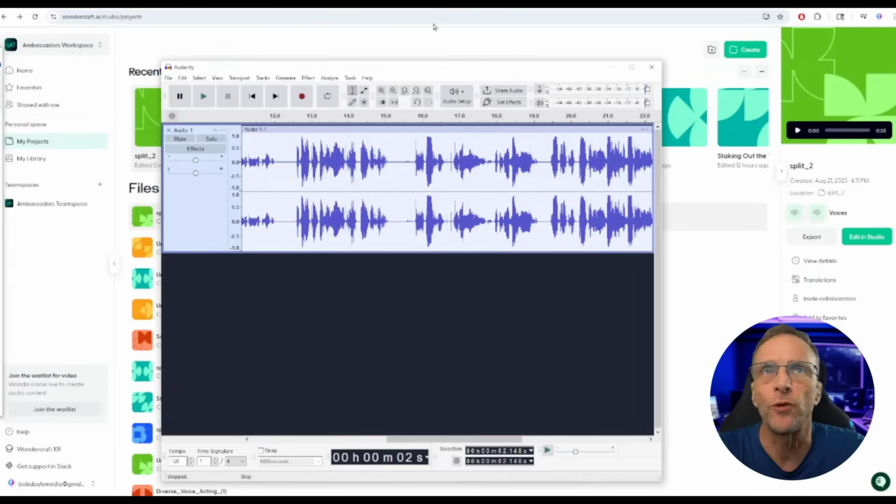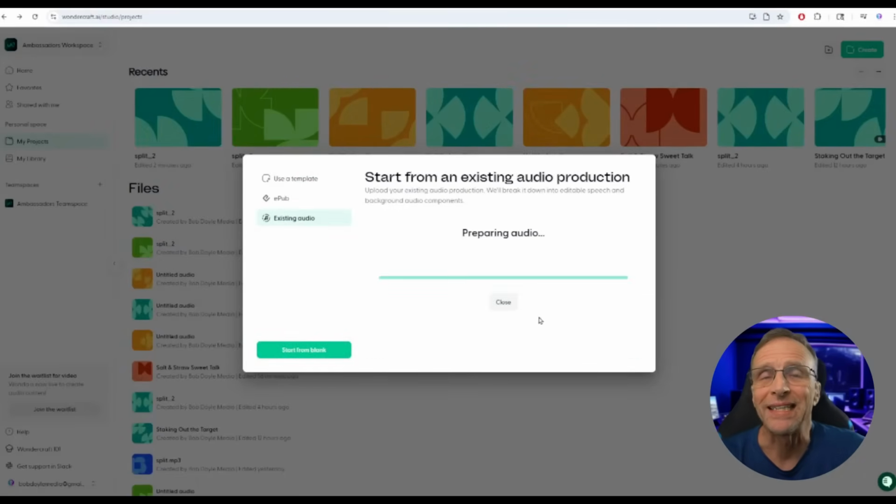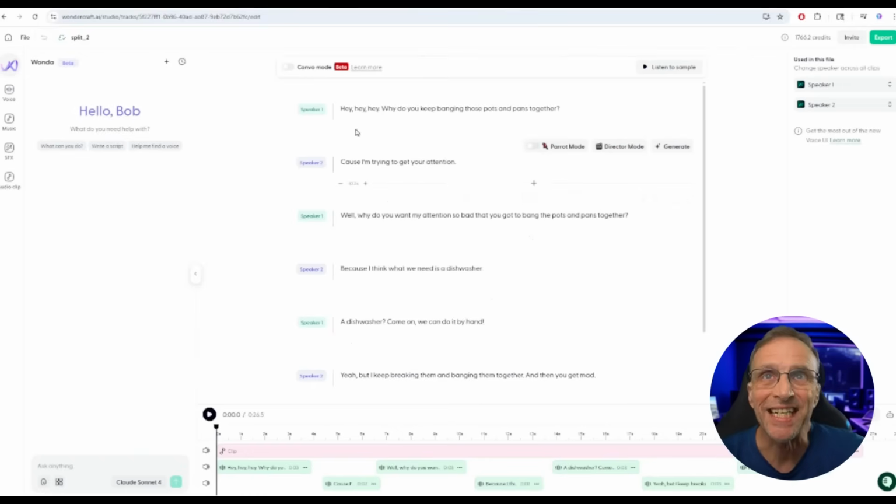So high voice, low voice. So I would say create, and I would say existing audio, drag in that audio file and let it do its thing. And this is its thing. It's divided the line among these two speakers, and now I can choose whatever voices I want for these speakers.